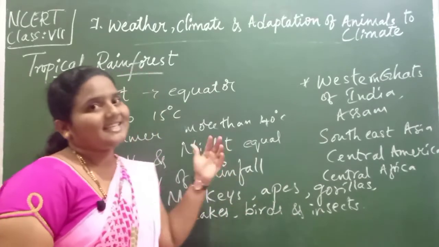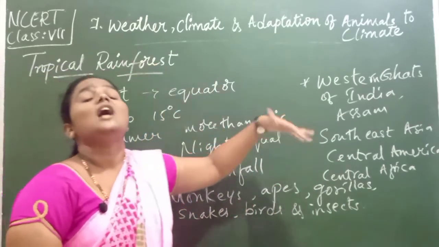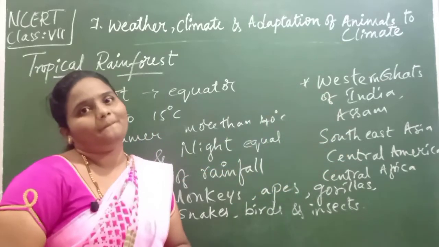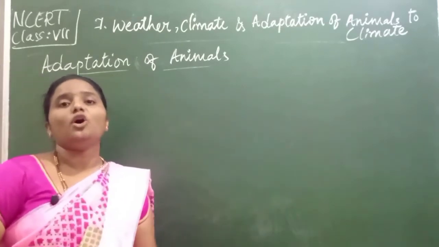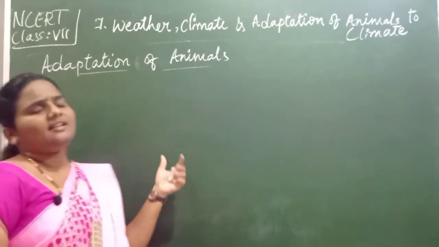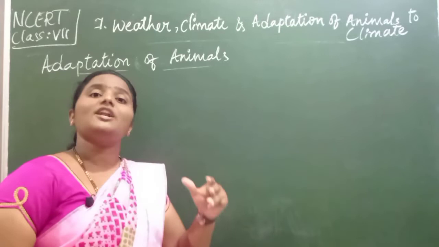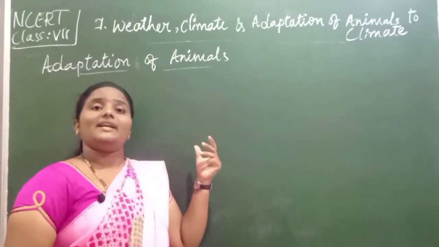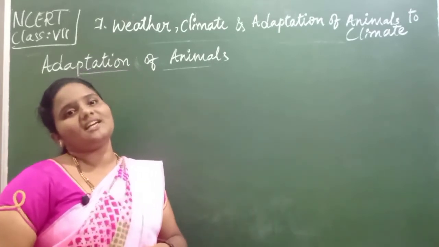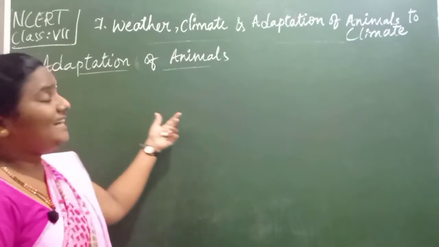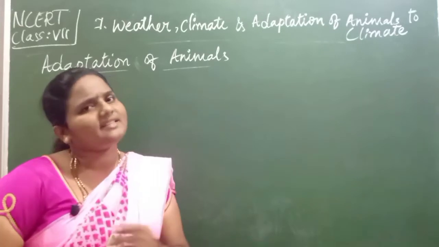So children, let us see how the animals surviving under this condition have adapted their body. Here we are going to study the adaptation of animals. As we learned, the climatic conditions of a tropical rainforest are hot and humid, so this climate is favorable for the survival of varieties of animals, children. Here it mainly supports the survival of many varieties of organisms.